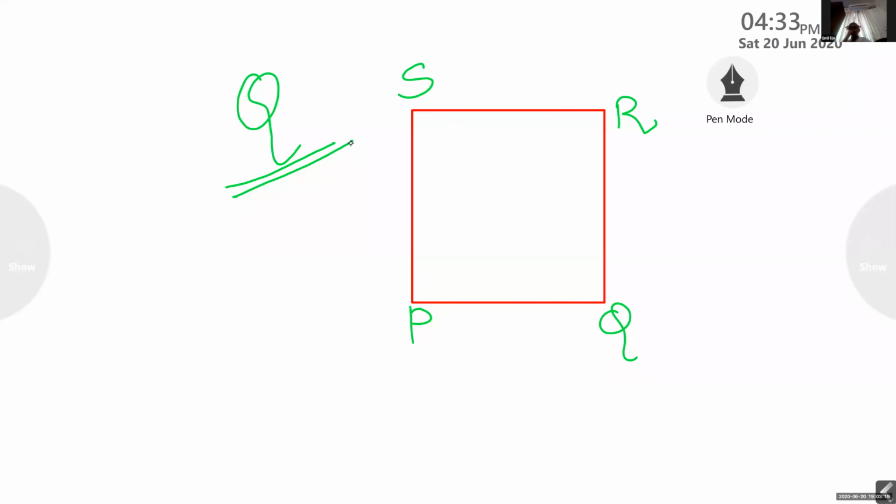Can you tell the adjacent vertices of vertex Q? Ma'am, P and R. Very good. P and R are the adjacent vertices. And where is the opposite vertex of Q? S. Yes, very good. It is the opposite vertex.